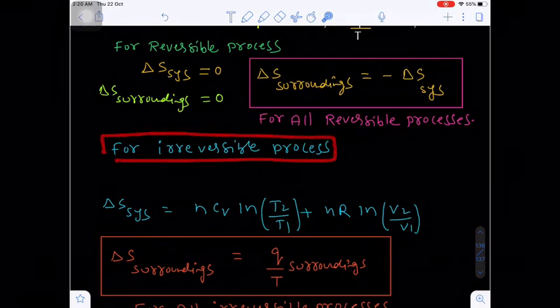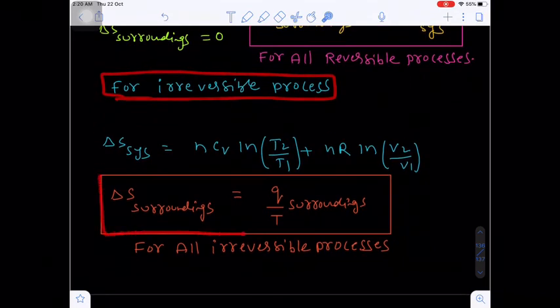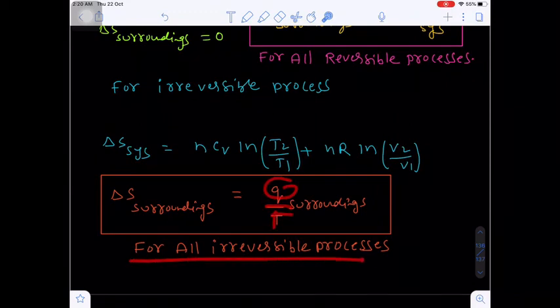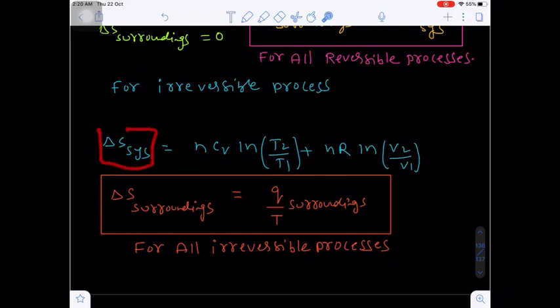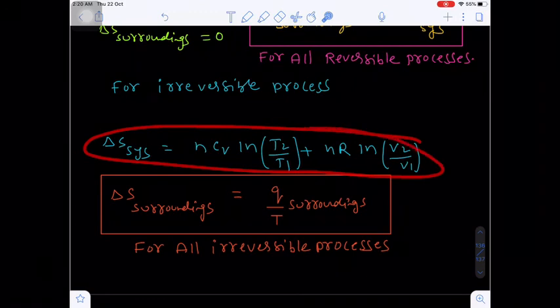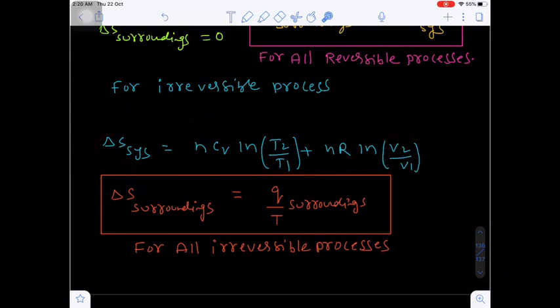Now come to the adiabatic irreversible process. For all irreversible processes, delta S surrounding should be equal to Q surrounding by T. This is very important, and it is applicable for all irreversible processes. Now come to delta S system for the adiabatic irreversible process. That will be nCv ln T2 by T1 plus nR ln V2 by V1. This is the general expression for calculation of delta S of the system, the change in entropy of a system for an irreversible adiabatic process.